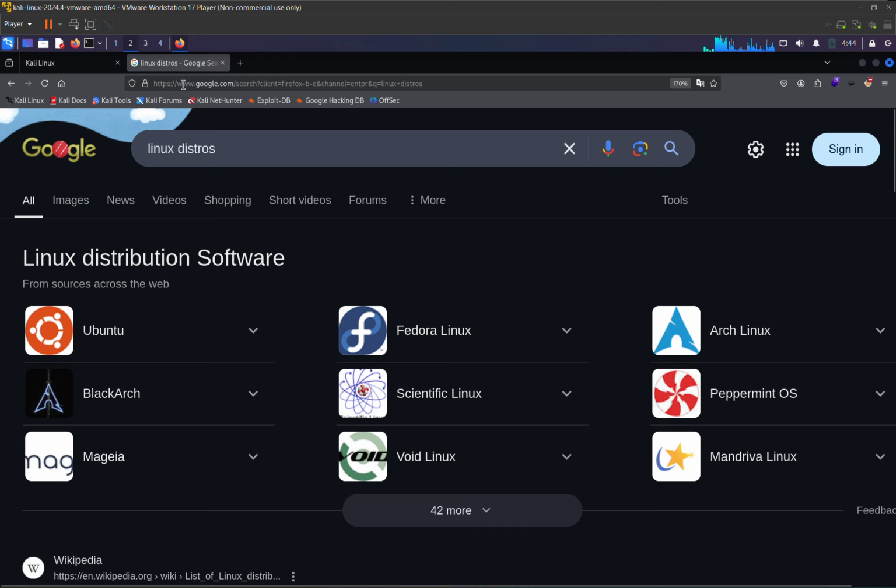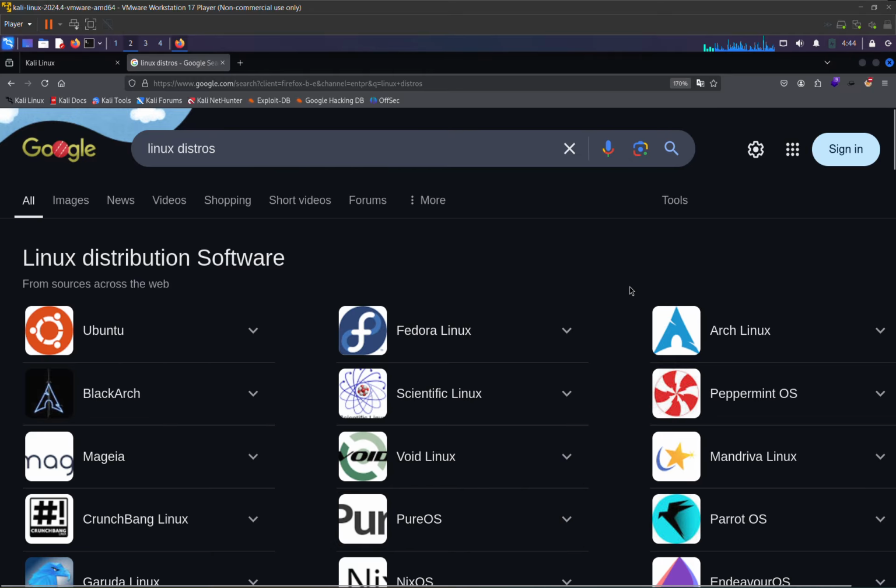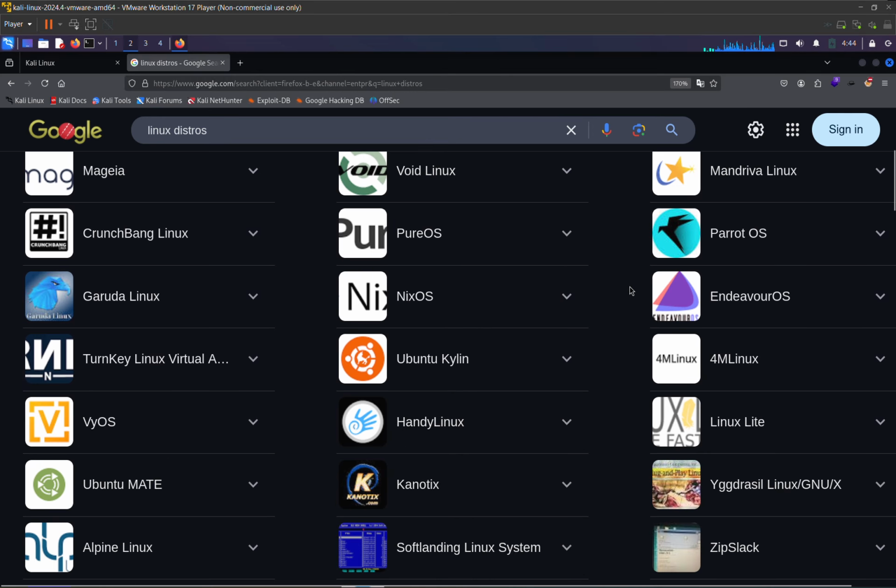Now, this is the Kali operating system. It is one of the distributions of Linux. This operating system is helpful for pen testers and ethical hackers because we already have a lot of tools installed in it. We are using Kali Linux because in Kali we have a lot of tools already installed.